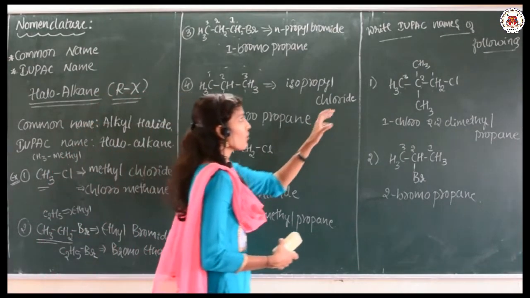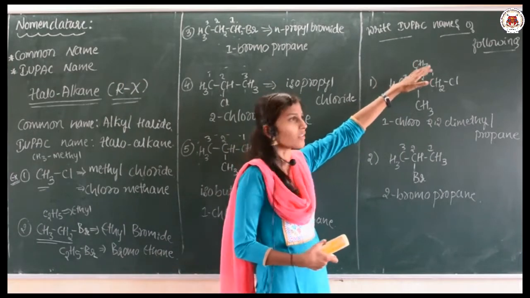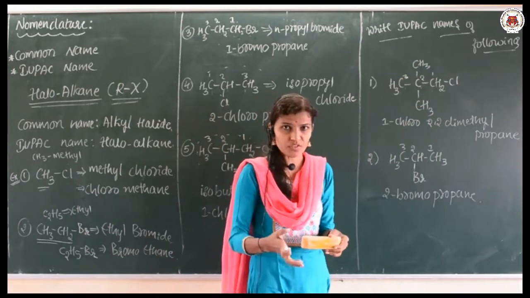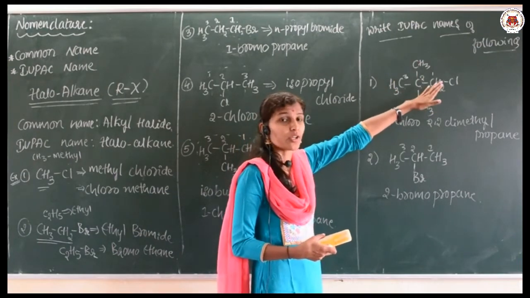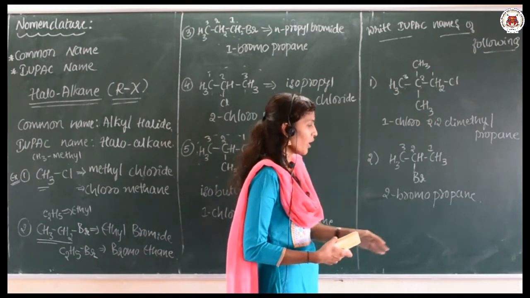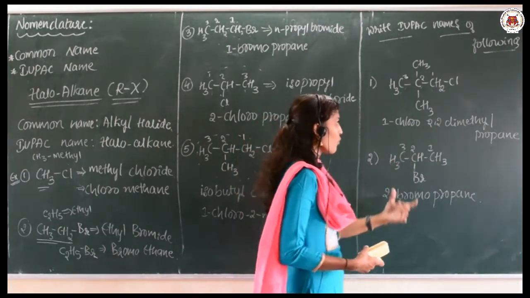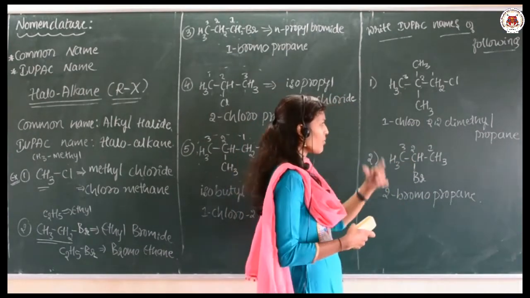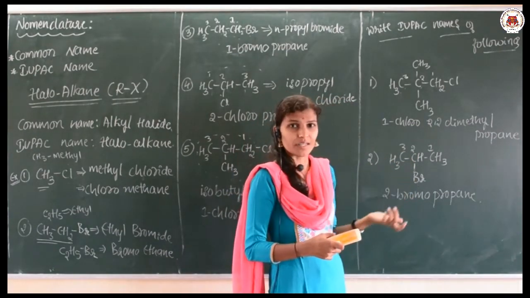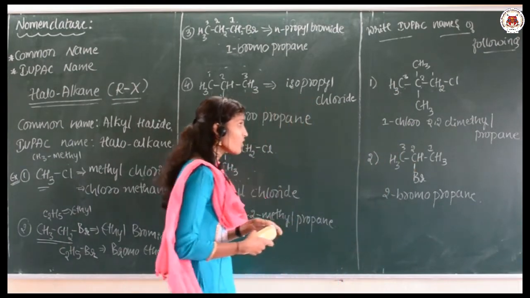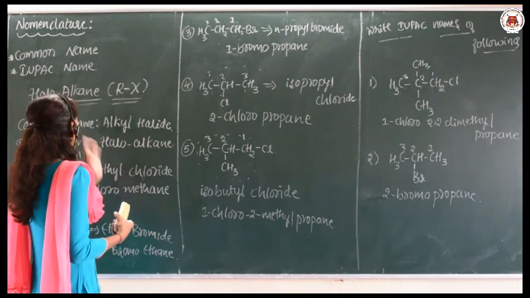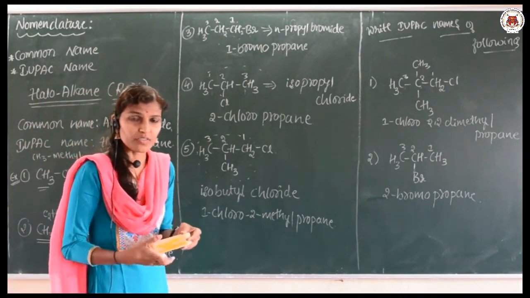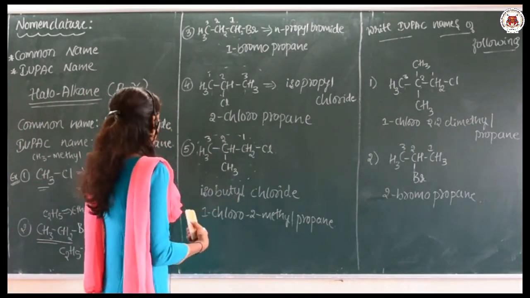We discussed a few examples here. Sometimes they are going to give you the structure of these compounds and tell you to write the IUPAC name of the following compounds. This carries 1 mark, so you have to write it correctly in order to get that 1 mark. Next, we are going to discuss the nomenclature of haloarenes in our next session. Okay.